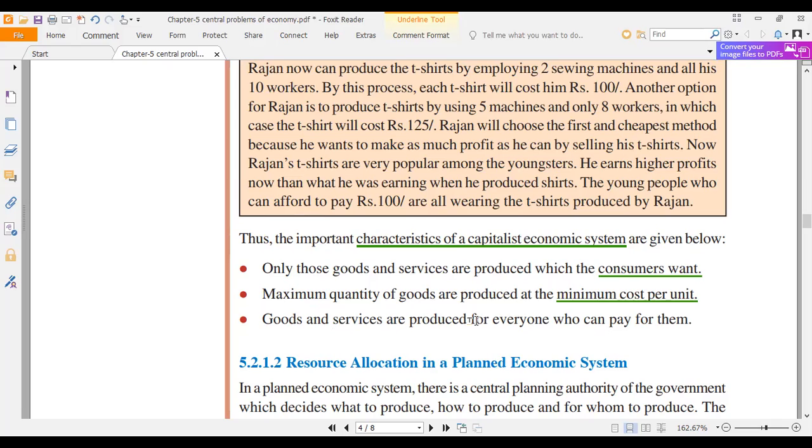Goods and services are produced for everyone who can pay for them. So any consumer who can afford to pay, goods and services are actually produced for them. If in a certain village there are 4,000 middle class or upper middle class families who can buy an iPhone, 4,000 iPhones will be produced. It's all based on price, isn't it?